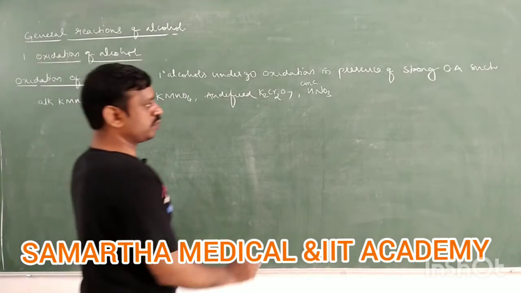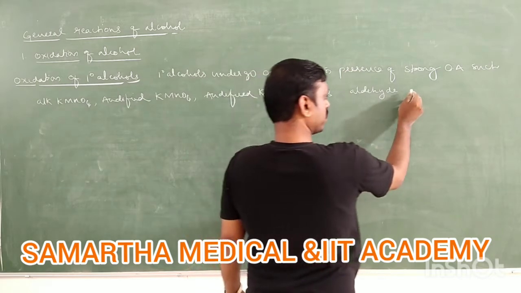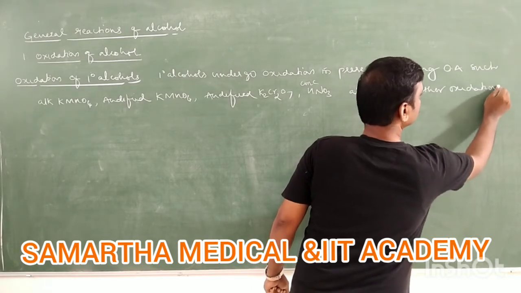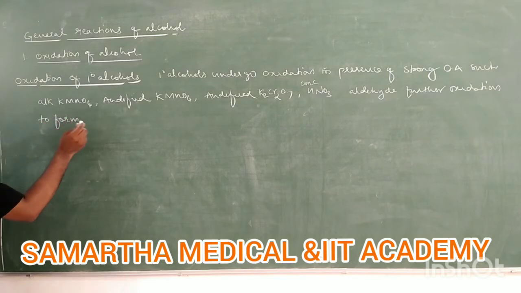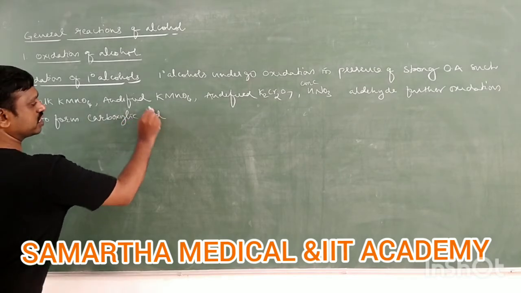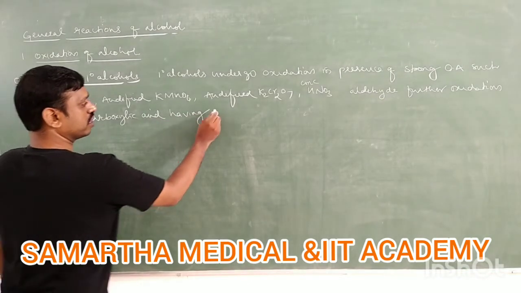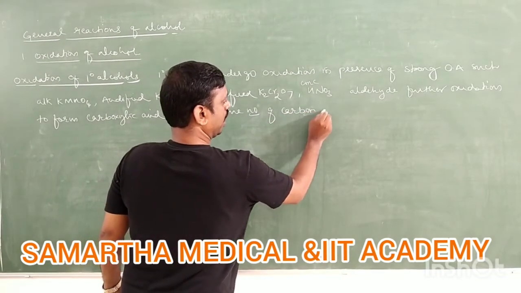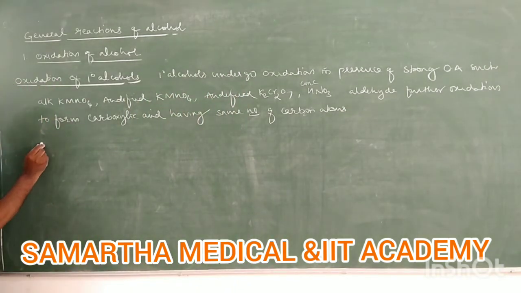They form the corresponding aldehyde, which undergoes further oxidation. These aldehydes undergo further oxidation to form carboxylic acids having the same number of carbon atoms. Important, carboxylic acids having the same number of carbon atoms. It means let us take one general reaction.